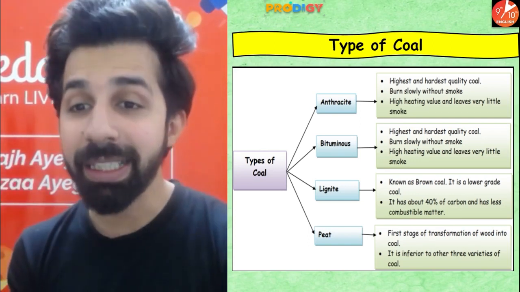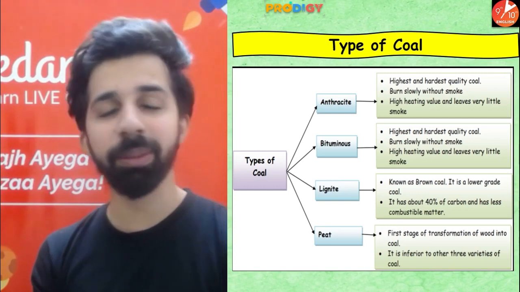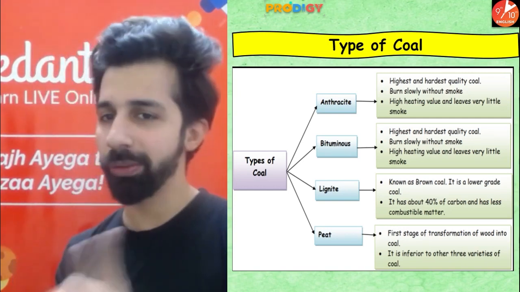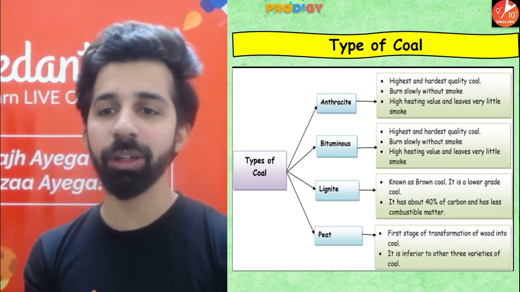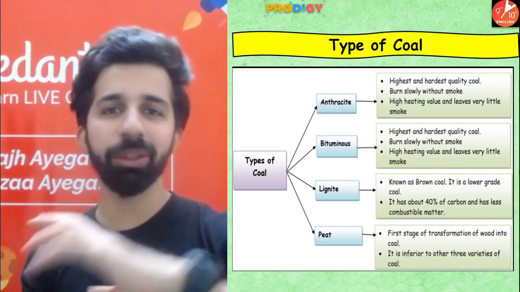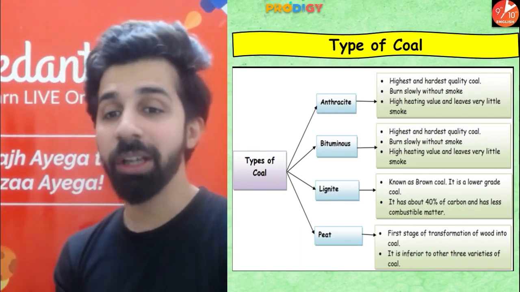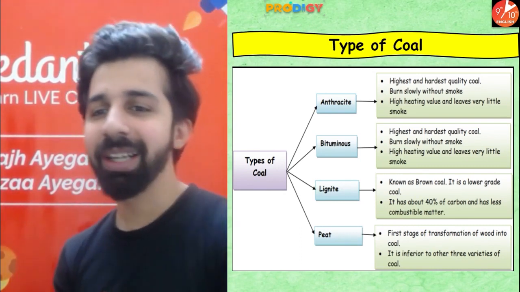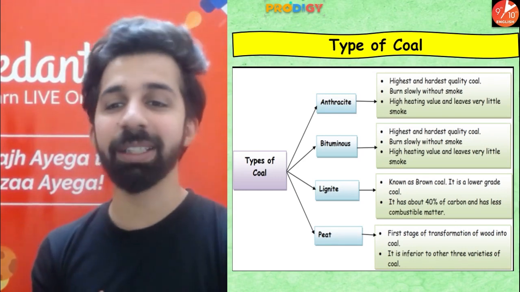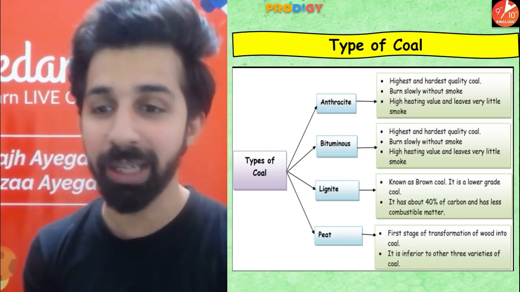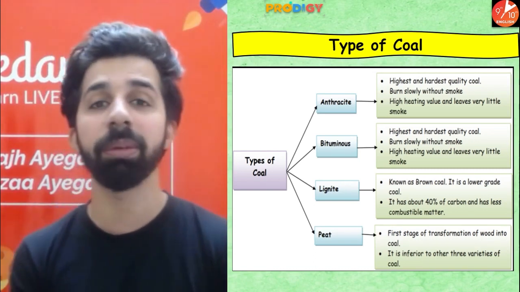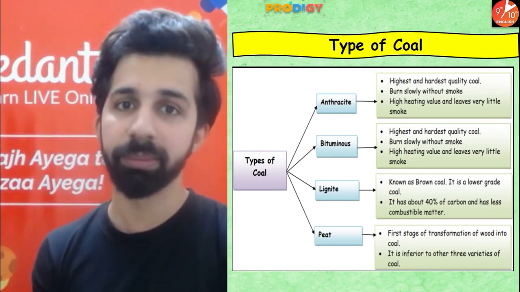Bituminous, highest and hardest quality of coal. And let me tell you guys, in India, mostly we get bituminous coal. Burns slowly without smoke. High heating value, leaves very little smoke. So it is quite similar to anthracite. Then we have lignite, known as brown coal. It is a lower grade coal and it has about 40% of carbon and has less combustible matter. Combustible matter means able to be burned.